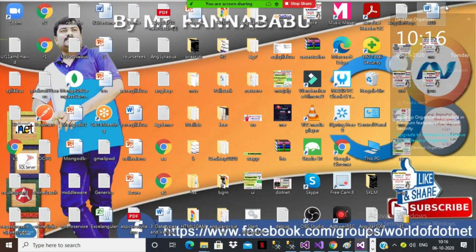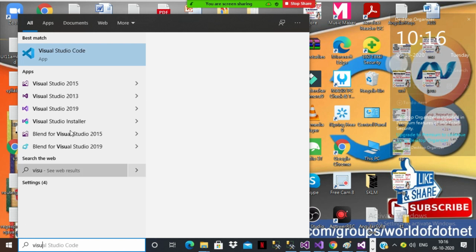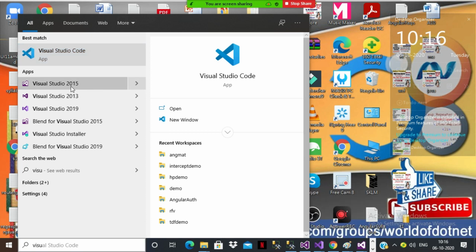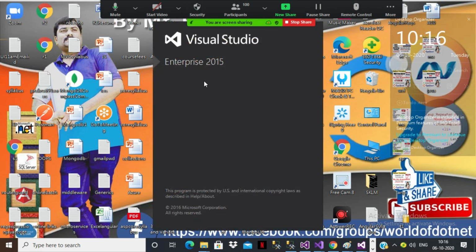So what to do? You have to create one more project in Visual Studio 2015. Why? To consume the DLL file, I'm creating one more project. Here you can open Visual Studio 2015. This is a console application. Previously I created one class library, that is the DLL file. Now I'm creating one console application to consume the DLL file.